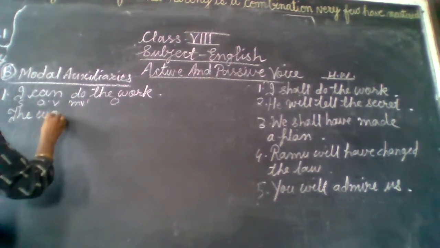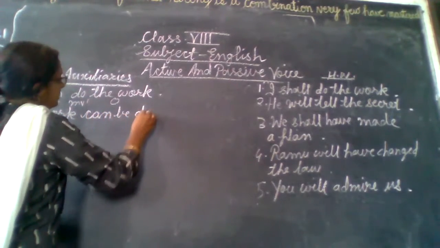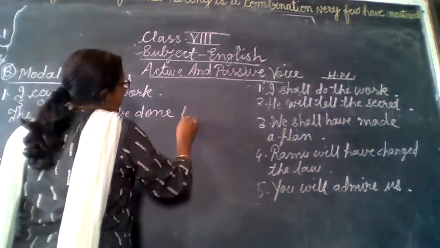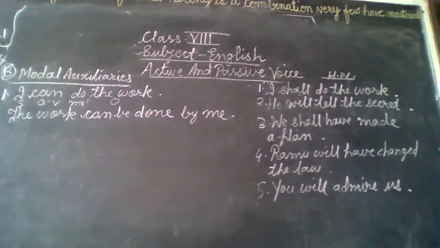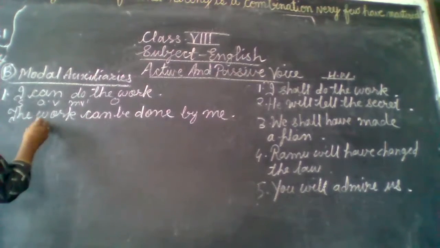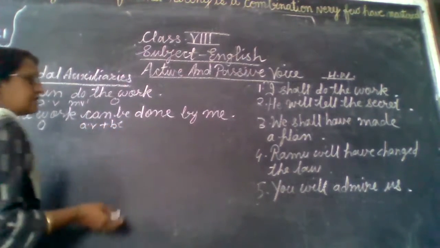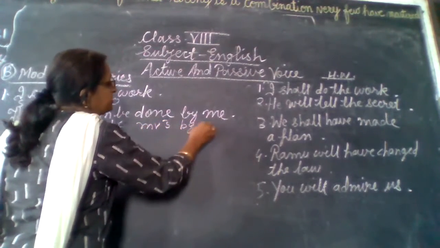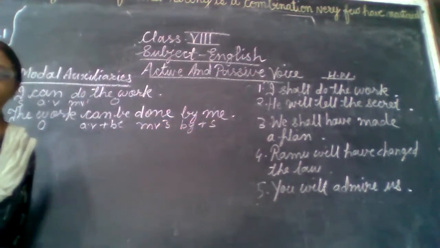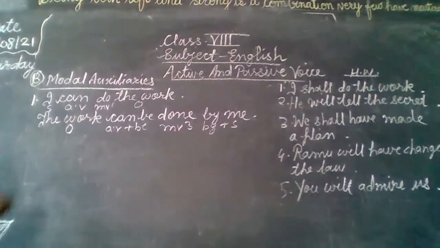The work can be done by me. For every modal auxiliary, you will have to add be after the auxiliary verb. So that is object and auxiliary verb plus be, just as the simple future tense, main verb in the third form. Always the main verb is in the third form in the passive voice. So this is how modal auxiliaries change.